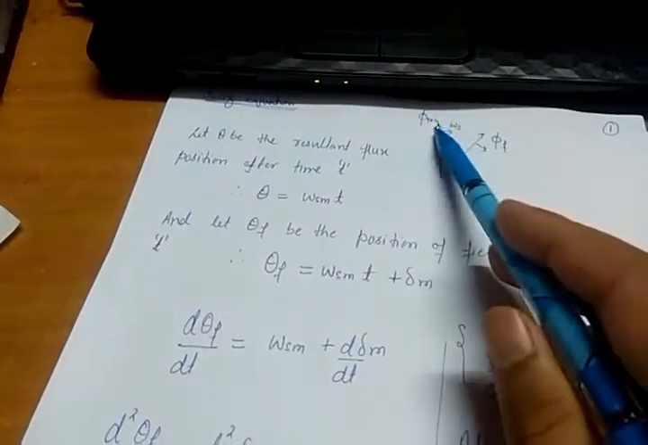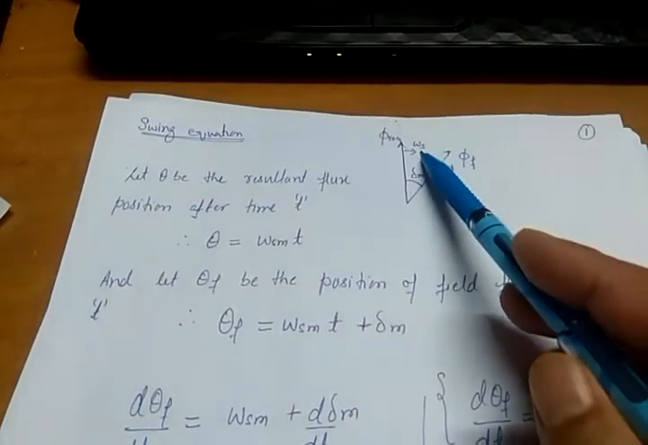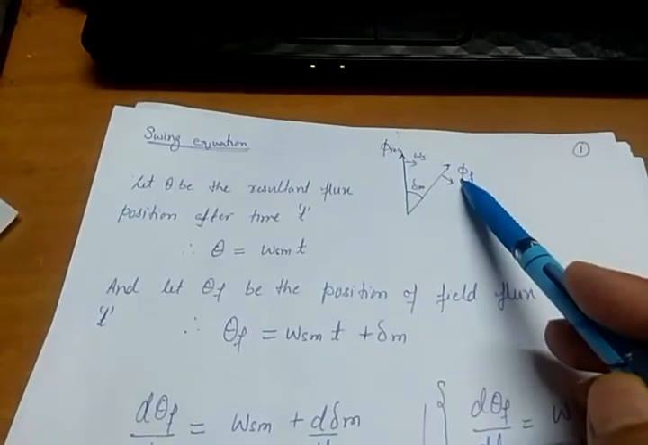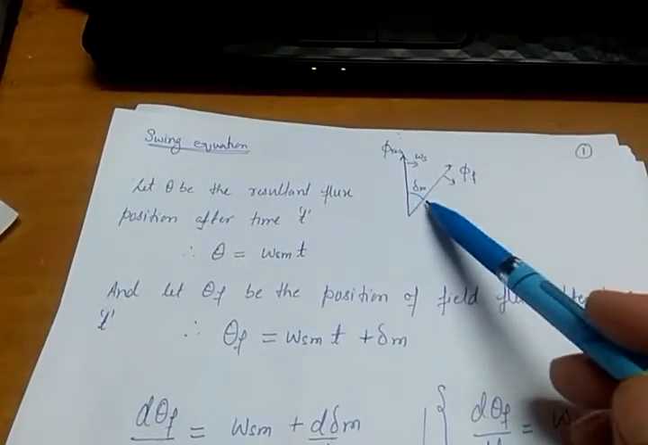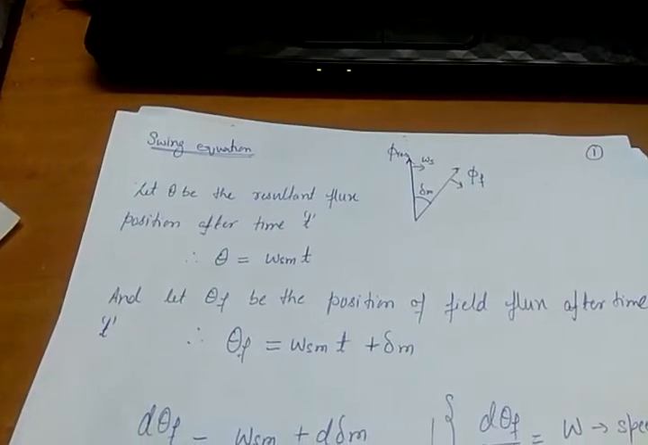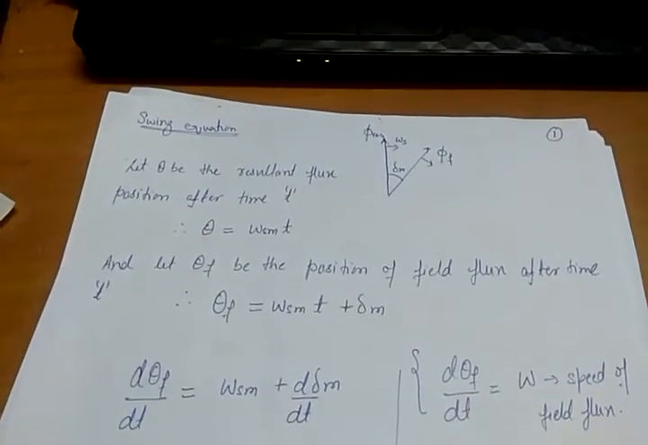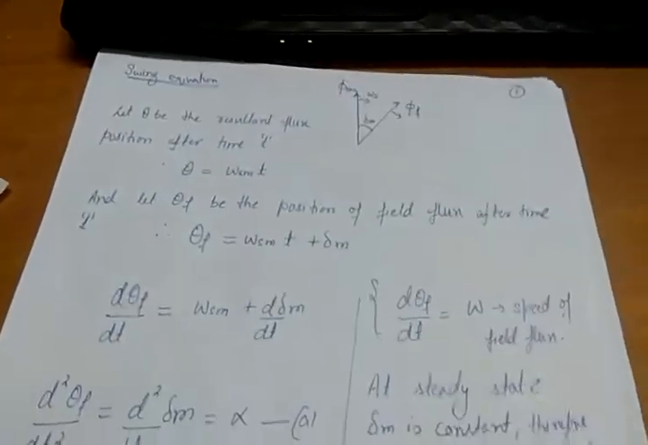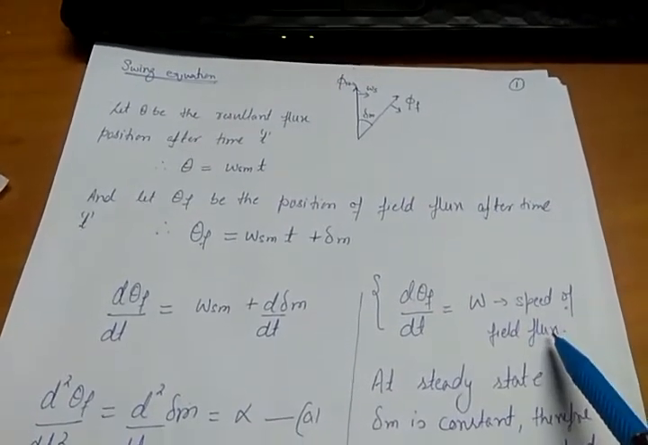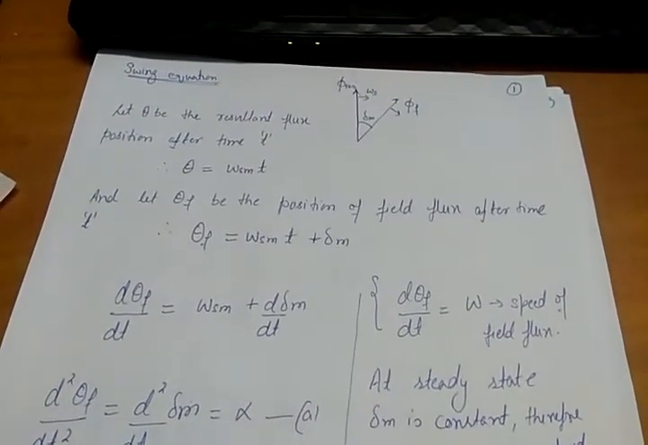The resultant flux is rotating at a speed omega s, and phi f is also rotating at a speed omega s. If both fluxes are rotating at the same speed, what will be the angular separation between them? The angular separation between them will remain constant. So what will be d delta m by dt at that time? d delta m by dt will be 0. So when d theta f upon dt is equal to omega, that is the speed of the field flux, at steady state delta m is constant, therefore omega will be equal to omega sm, that is the synchronous speed.